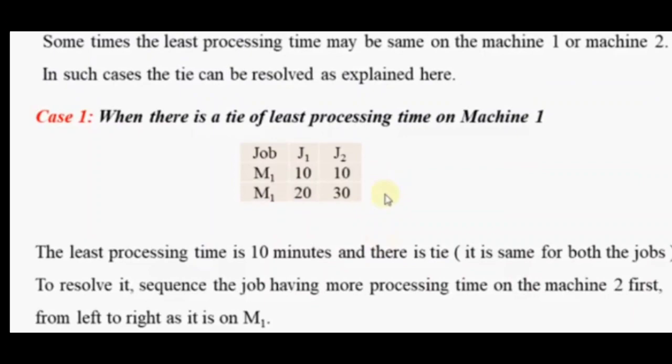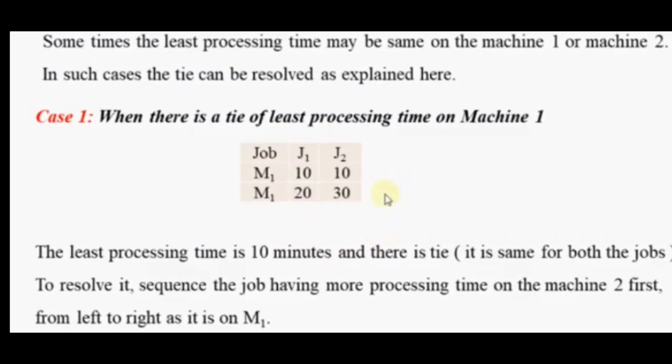In such cases, while doing the sequencing there is a confusion about whether to consider J1 first or J2 first. So in such cases you just consider the processing time of the opposite machine. Here the opposite machine is M2.